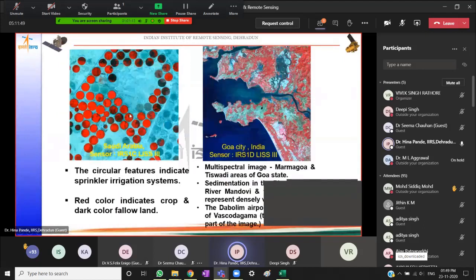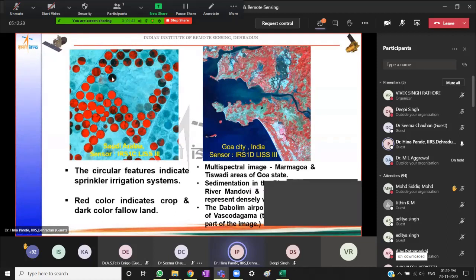Then these circular features, if you see, these are indicative of sprinkler irrigation systems in a dry arid region. So this is an image from Saudi Arabia, and since it is a desert region, we expect very dry climate here, scarcity of water. So for sprinkler irrigation, fields are made circular so that the maximum amount of the water is utilized.